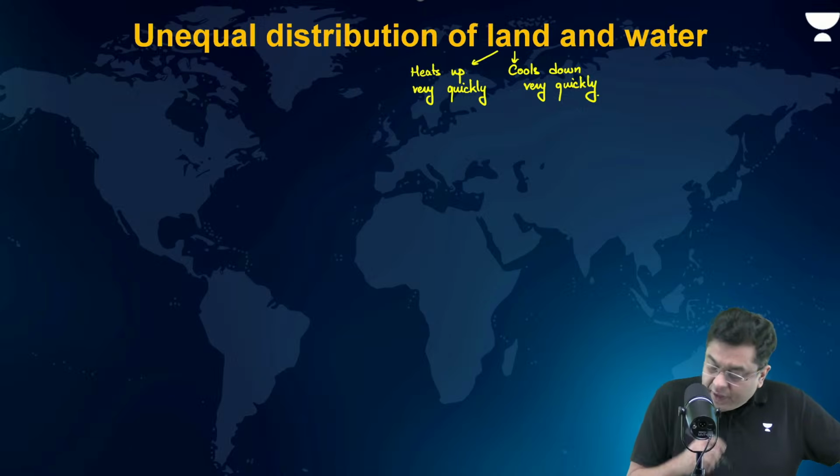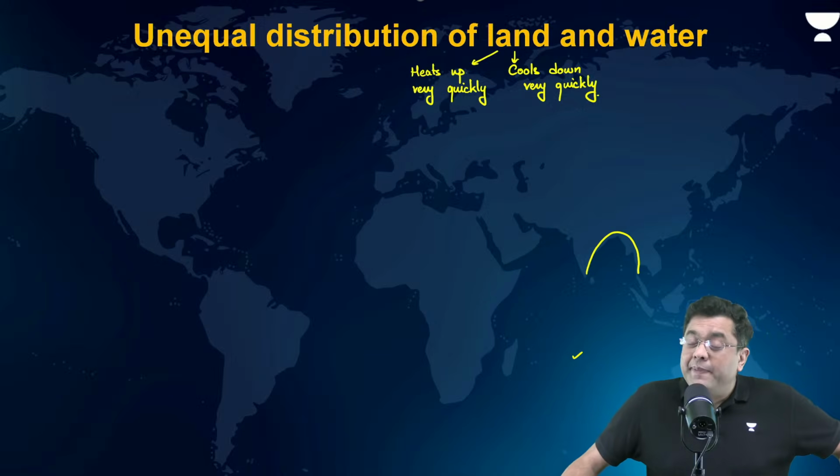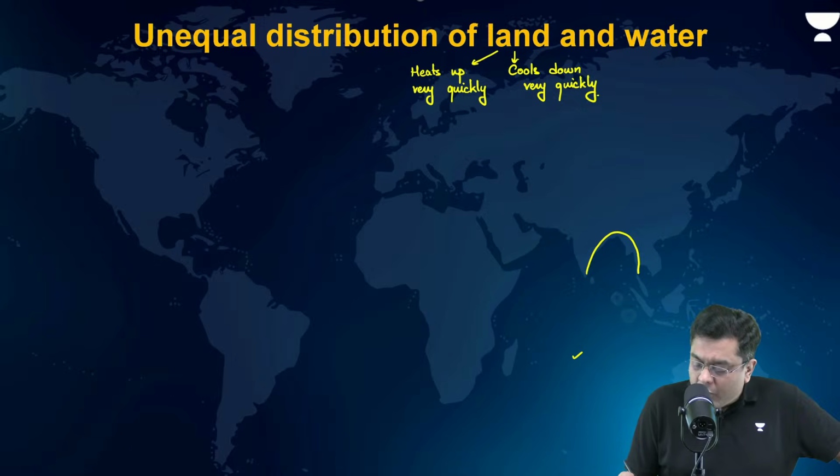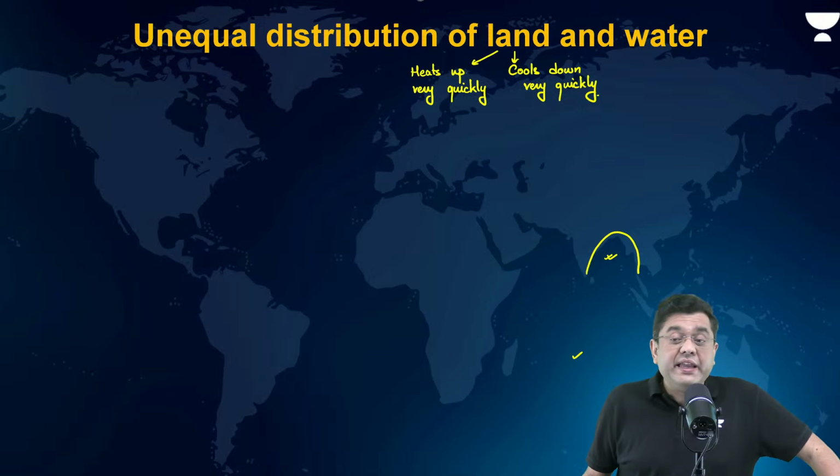Now, if you observe a region like the southern Indian Ocean, and this region, the Bay of Bengal, the Bay of Bengal is closely surrounded by land. As the land gets very, very hot, the Bay of Bengal will also get very hot. Temperature will increase. So Bay of Bengal temperature will depend upon heating of the land.